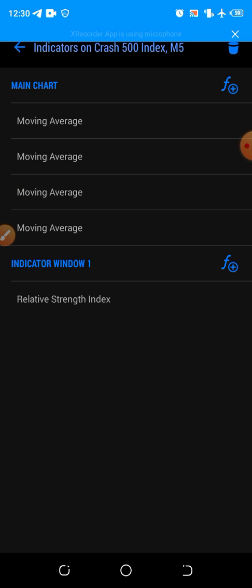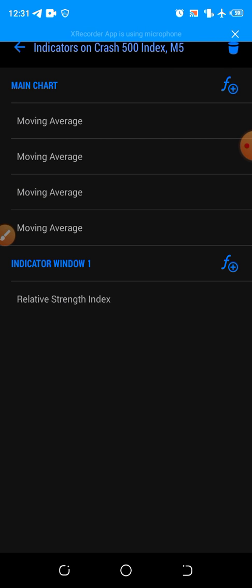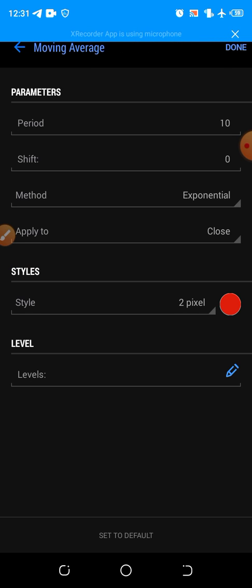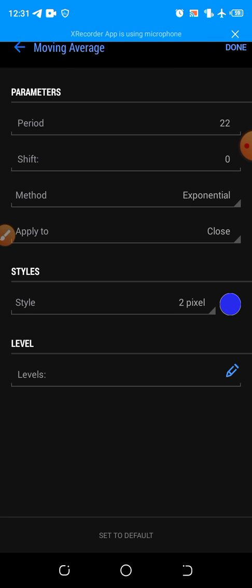You screenshot it and then add it to your own. The second one is 200 and method is exponential. Then the third one is 10 EMA, exponential, apply to close. Then the last moving average that we'll be using will be 22 moving average, exponential, and the color is blue.